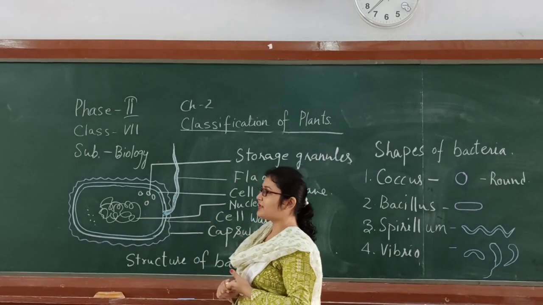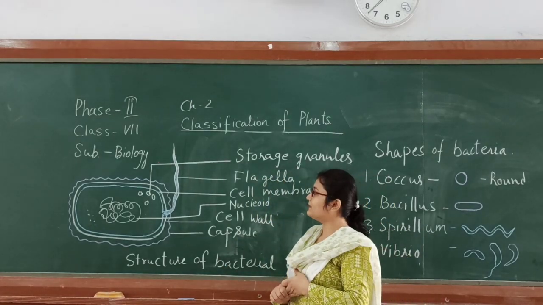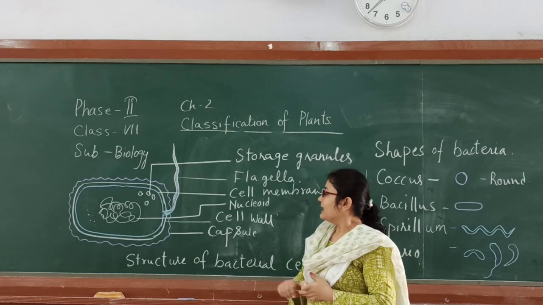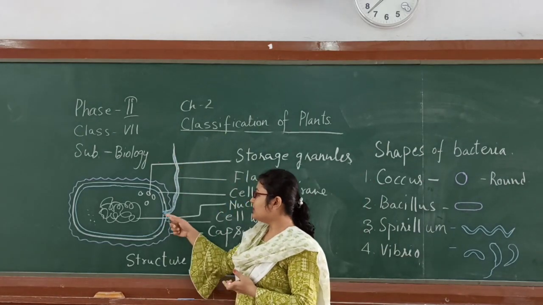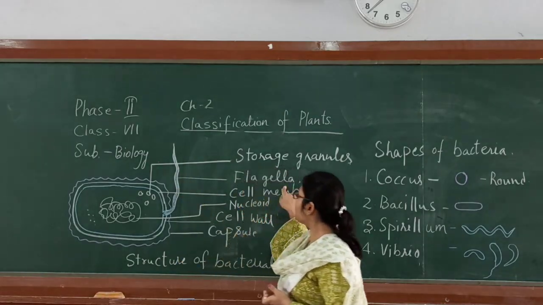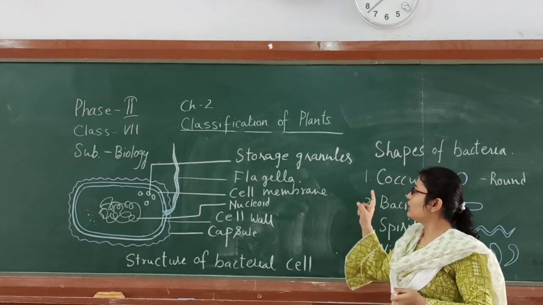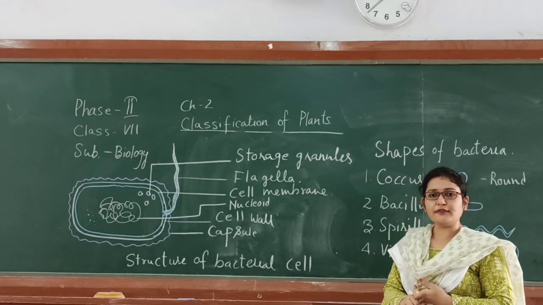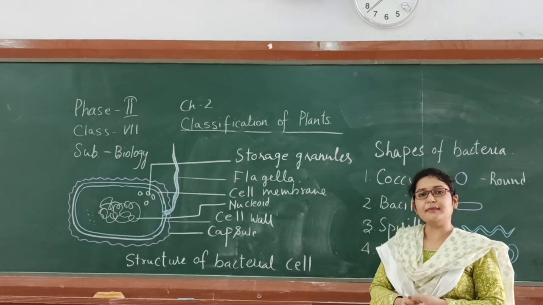These are the storage granules which store either fat or glycogen in some form or the other. The tail-like structure which is emerging from the cytoplasm is actually called flagella. Flagella helps in locomotion. So it's the locomotory organ in case of a bacteria. That's all we have for the typical bacterial cell.